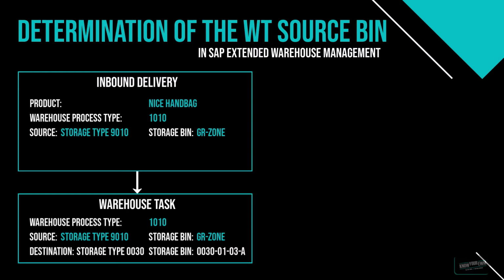So basically, a source storage type 9010 and a source storage bin GR zone. Well, now we already got 50% done, right? And now we need to focus on the destination data and how they are determined.